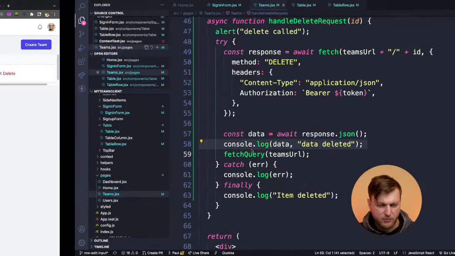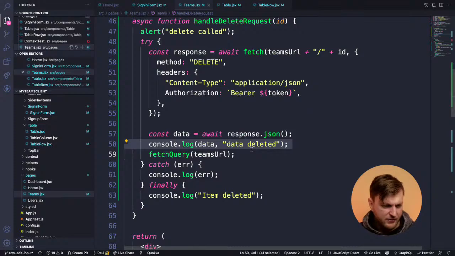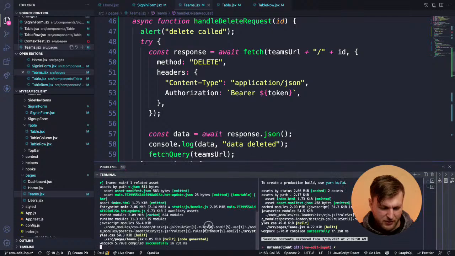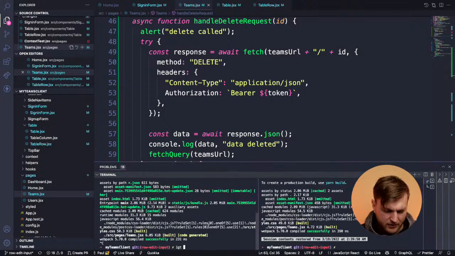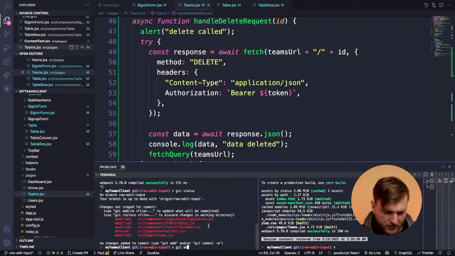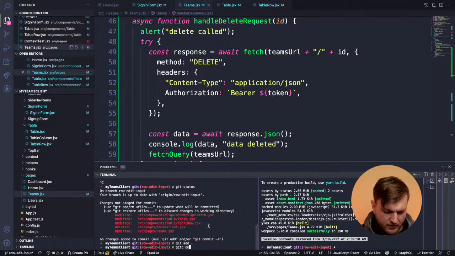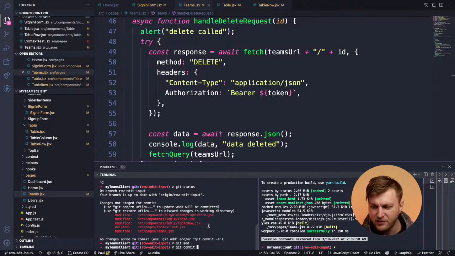What I'm going to do is make sure that I save all this amazing stuff we did today. Git status, git add, git commit. And again, I'm committing to a different branch because I don't want to commit to master just in case I have broken changes.